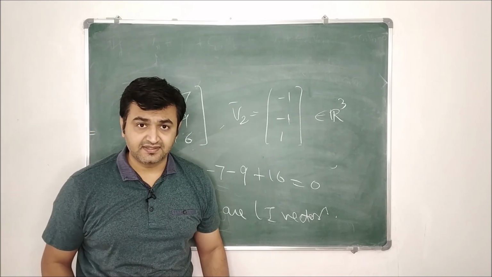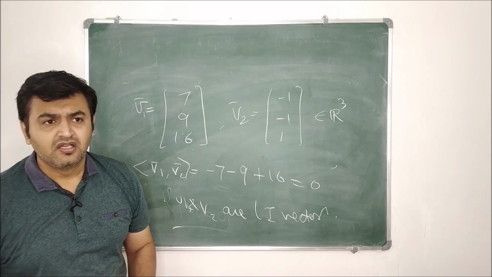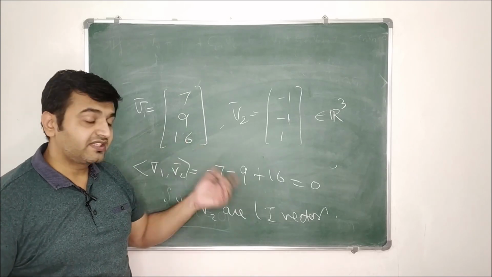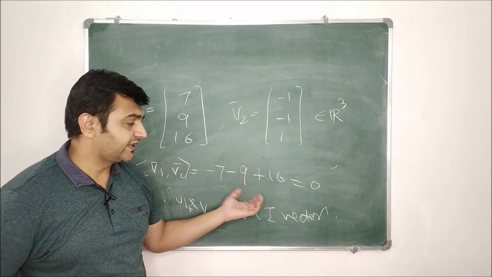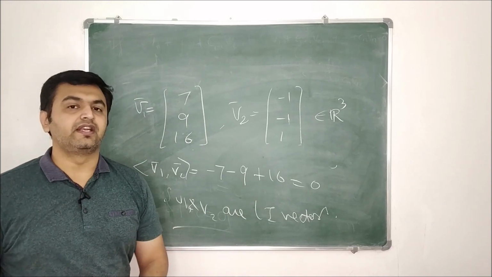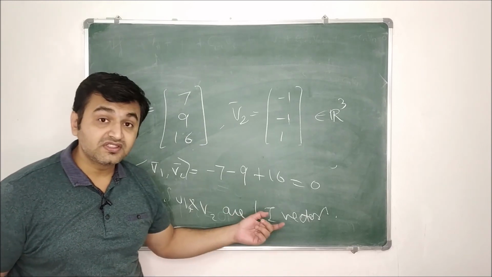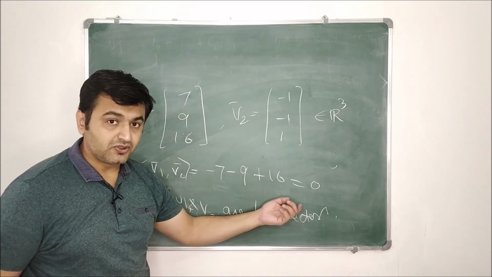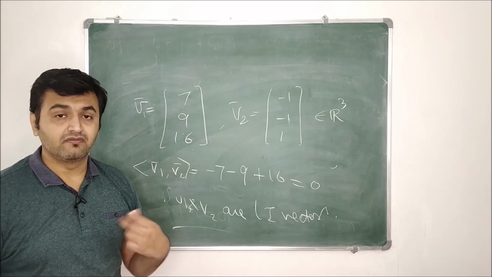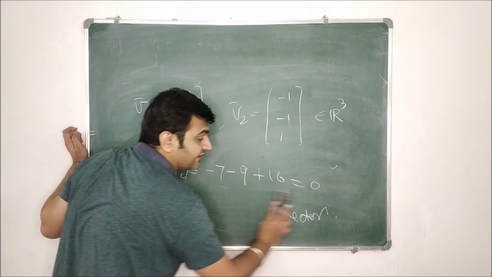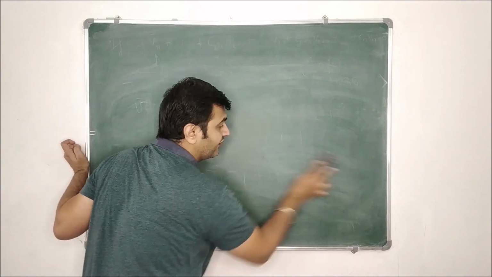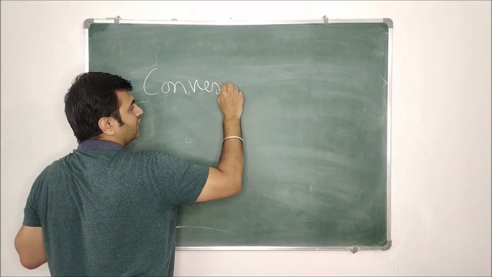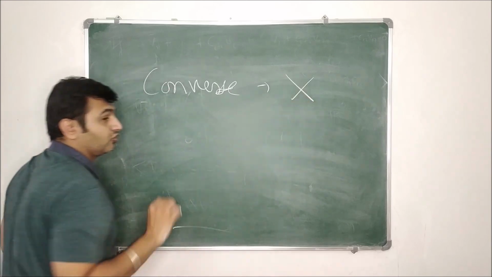Whenever you have some collection of vectors, and you feel the numbers are very bad, just give it a shot. If you already have an inner product on that vector space, then with respect to that inner product, just check whether it is 0 or not. If 0, great, you can say they are independent. If non-zero, then you cannot say. If the inner product is non-zero, you cannot say whether they are independent or dependent. Why? Because the statement is not an if and only if statement, it is only one way. The converse of this statement is not true.